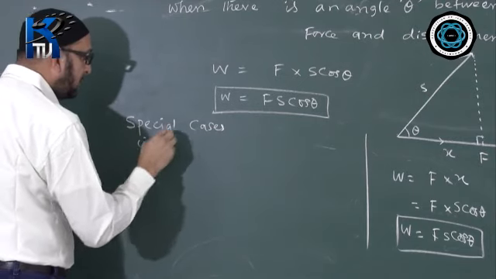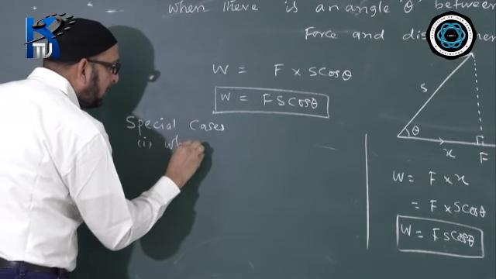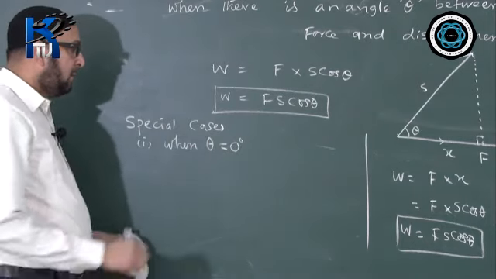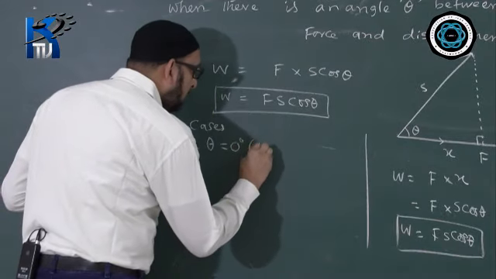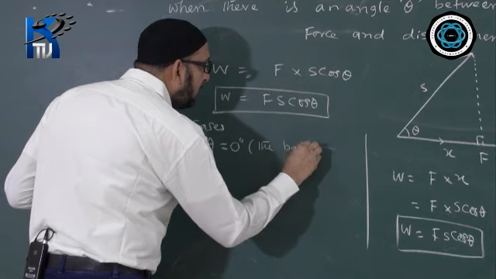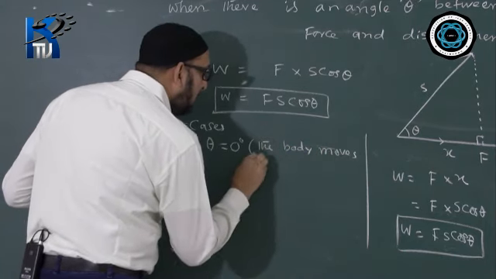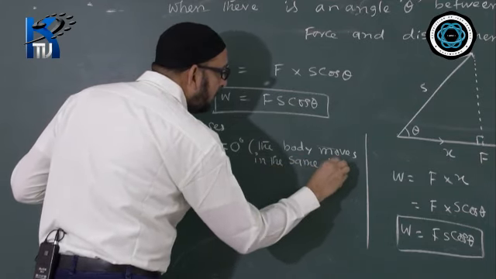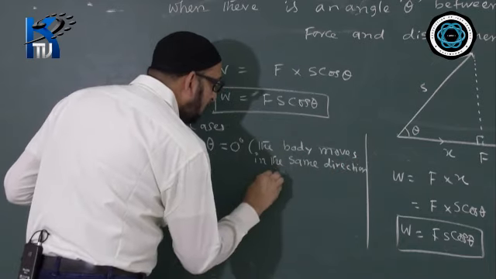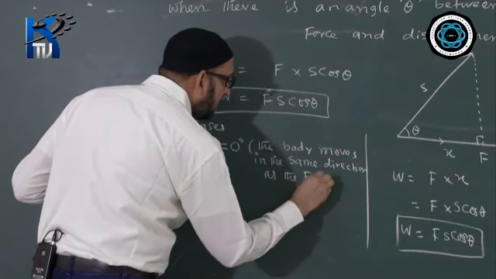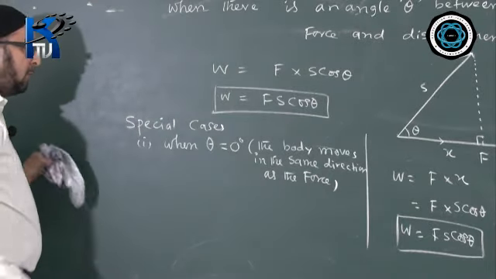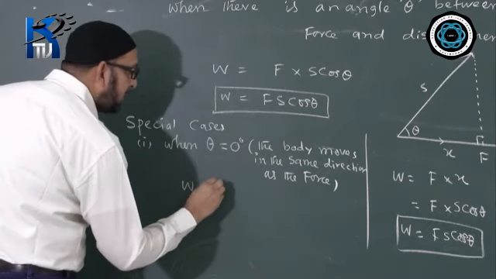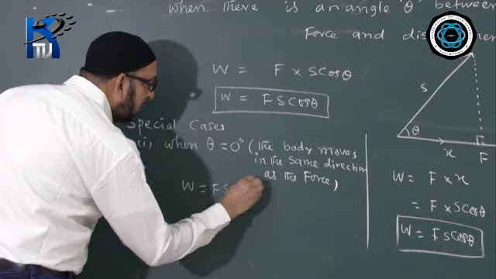Case number one: when theta is 0 degree. Theta 0 degree means the body moves in the same direction as the force. Then we put the value of cos theta, and W becomes Fs cos 0 degree.